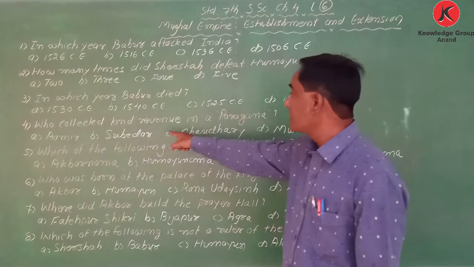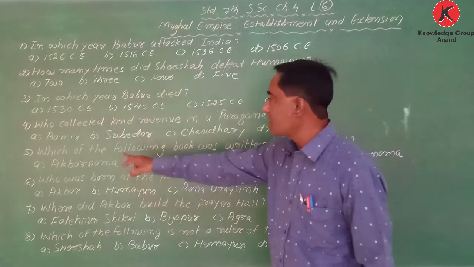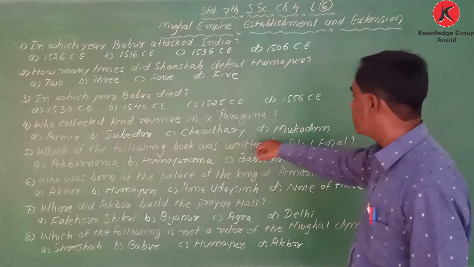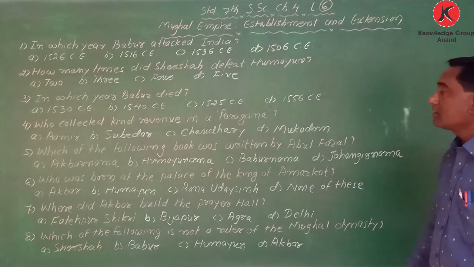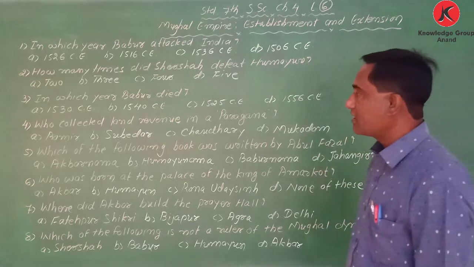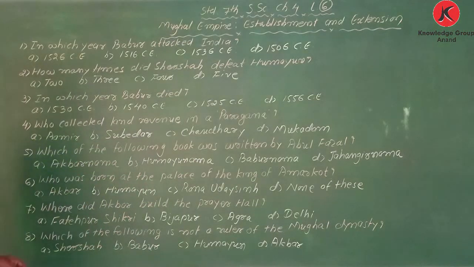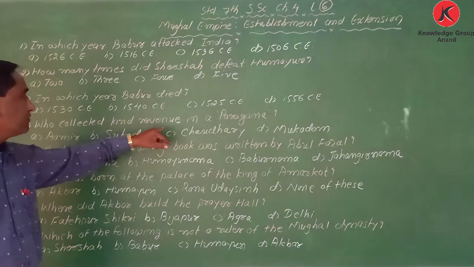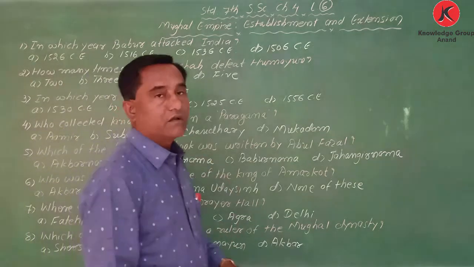Options are given: Amir, Subedar, Chaudhary, or Muqaddam. In a Pargana, the Amir collected land revenue.